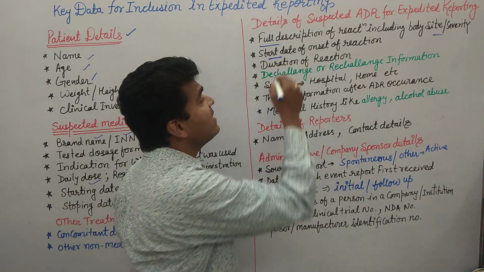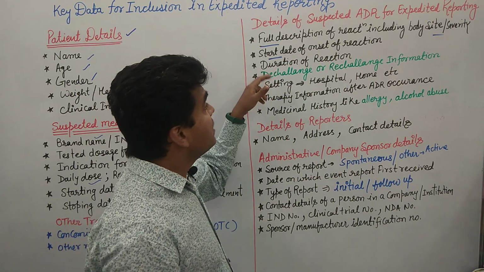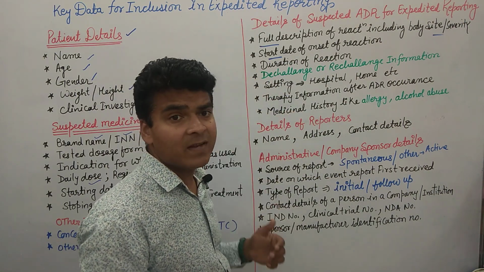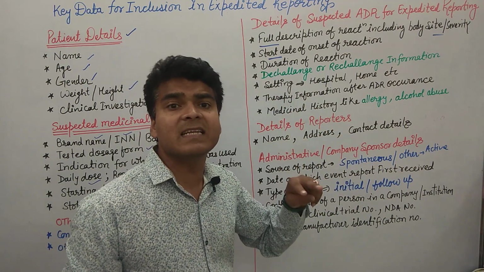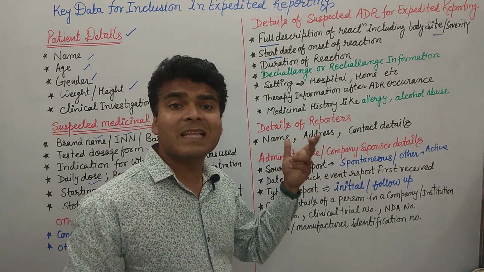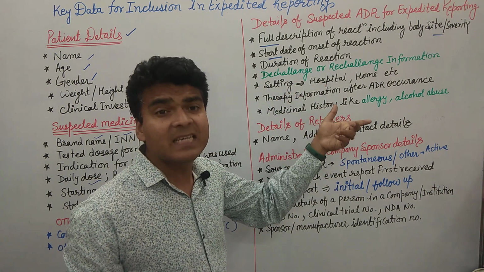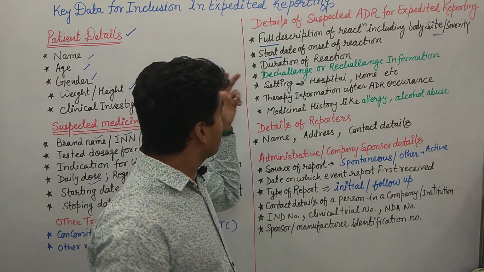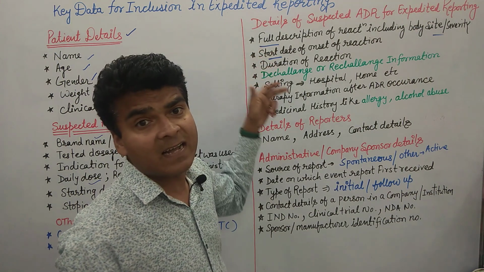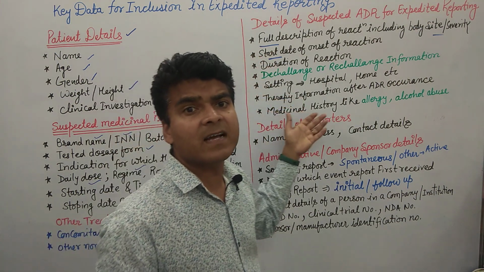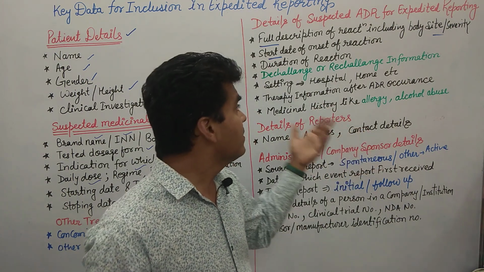Then start date of onset of the reaction. Clear? Then duration of the reaction we have to mention, as well as de-challenge and re-challenge information. I already discussed de-challenge and re-challenge in my previous lecture on ADR, so you can check what is de-challenge and what is re-challenge. Clear? Then in which setting the adverse event occurred, whether it occurred in the hospital, outpatient, inpatient, or at home. Clear? We have to mention these.